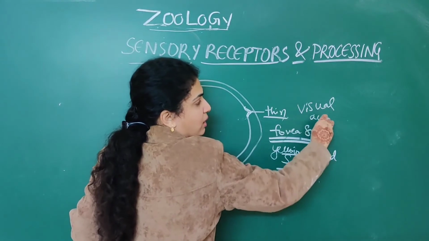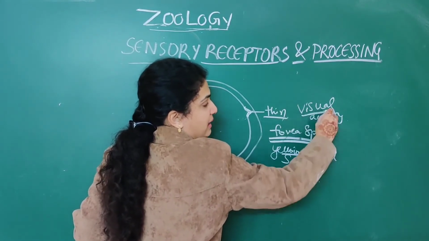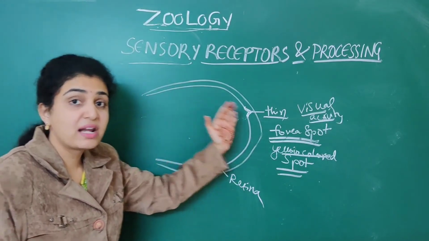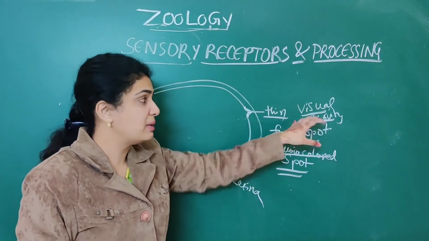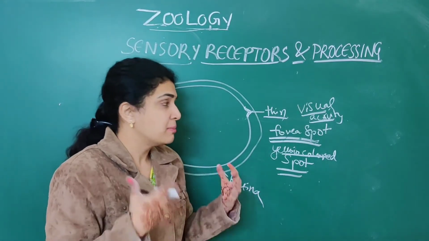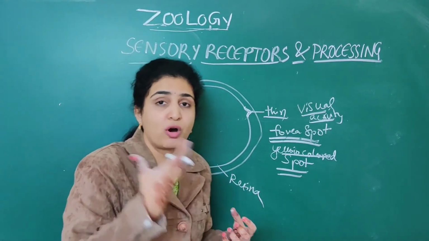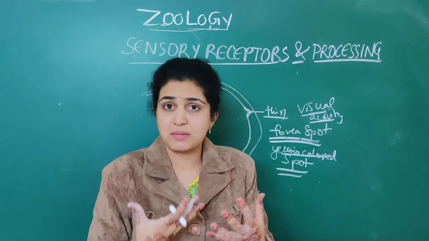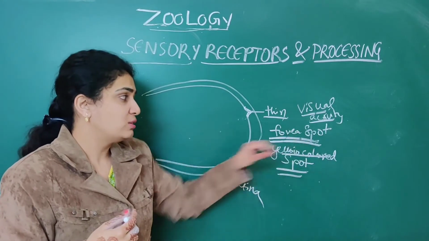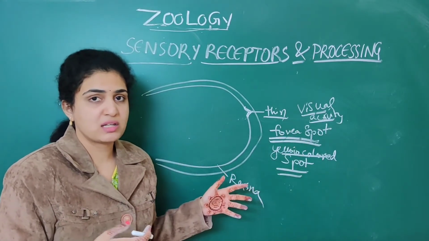All the things which enter our eye through the mechanism of vision, whatever light enters, everything will be captured here. Most of the visual activity, maximum of what we can see, is through this fovea spot itself only.